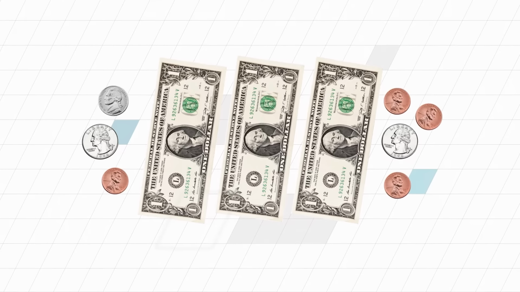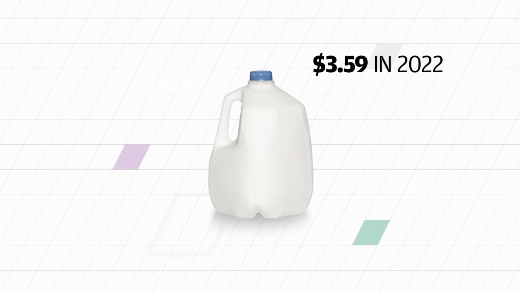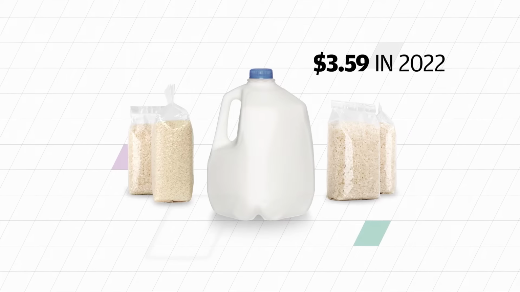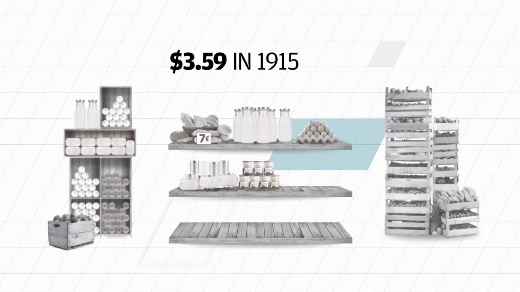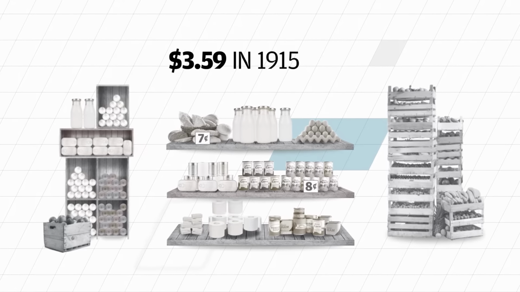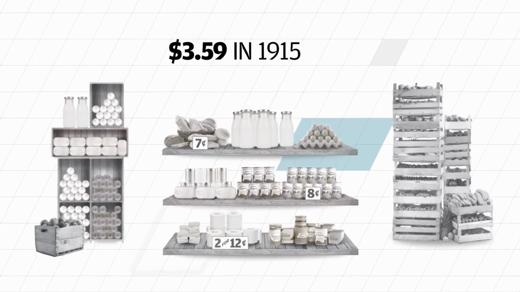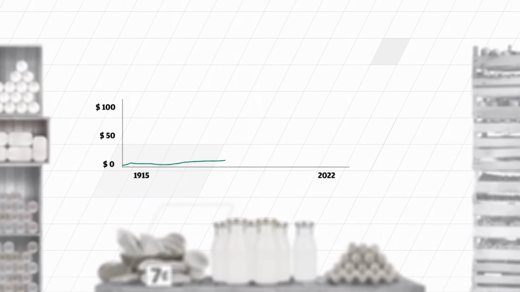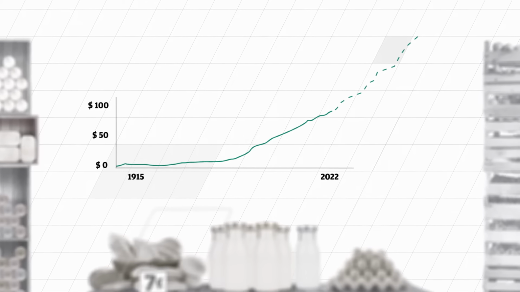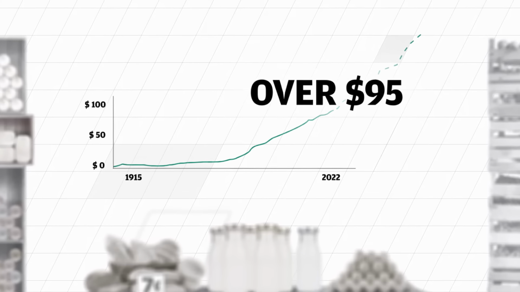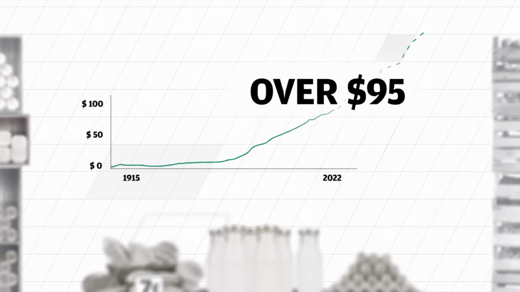What can $3.59 buy in the U.S. today? You'll likely get some basic groceries, like a gallon of milk or a few pounds of rice. Rewind to January 1915, and $3.59 went a lot further. It had the same buying power as $100 did in January 2022, meaning the price of goods has gone up by over $95. Why do prices increase over time?